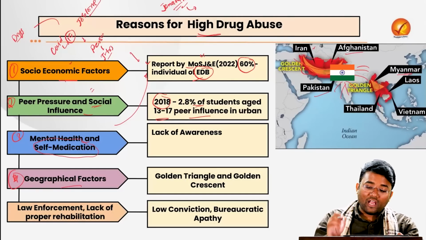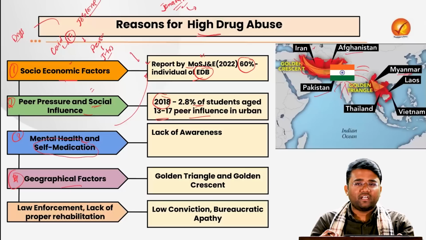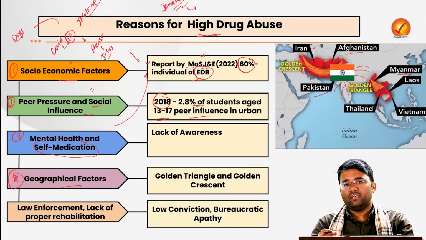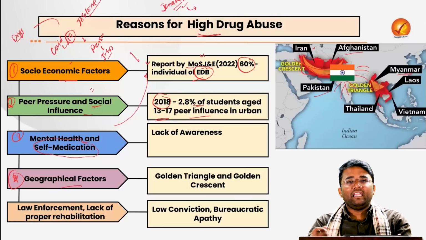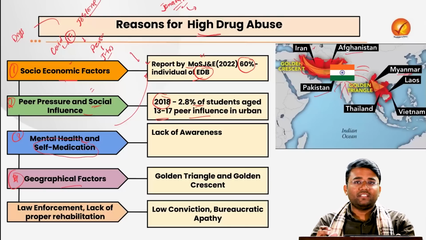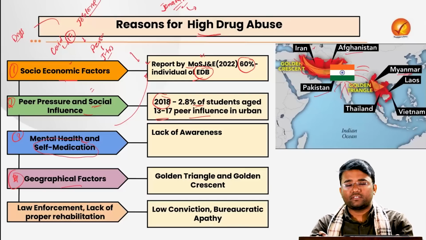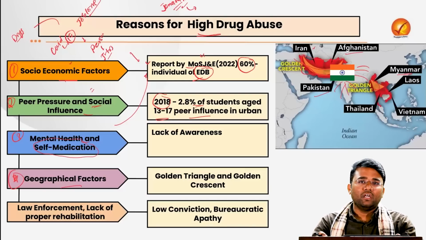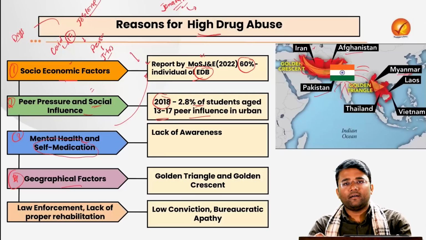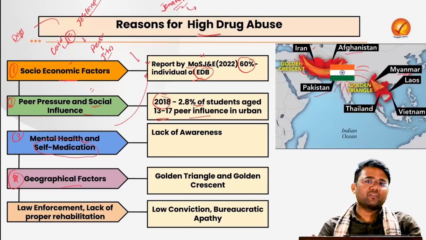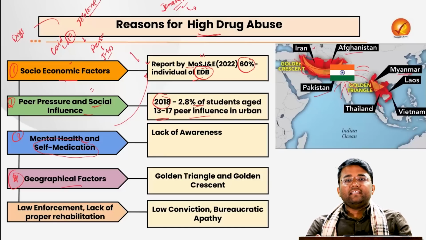And there is the easy availability of drugs, that they are cheaply and readily available. I am recalling one video in which a senior police officer in Punjab came to a college function.